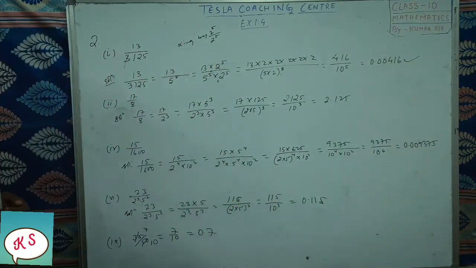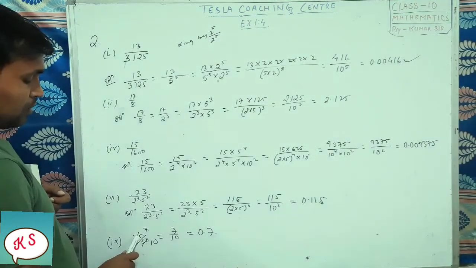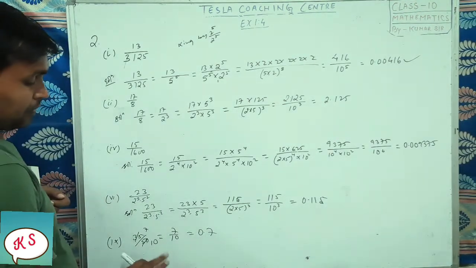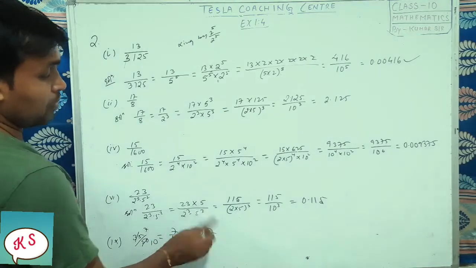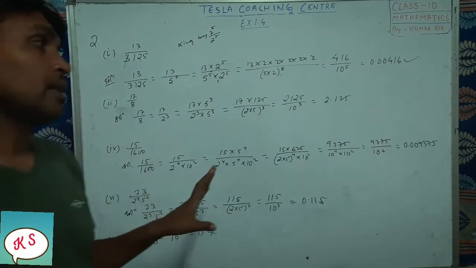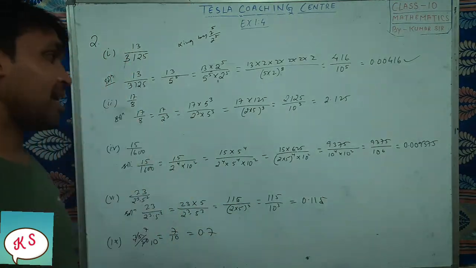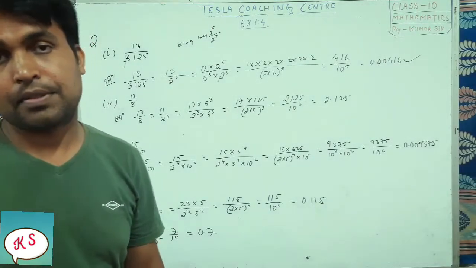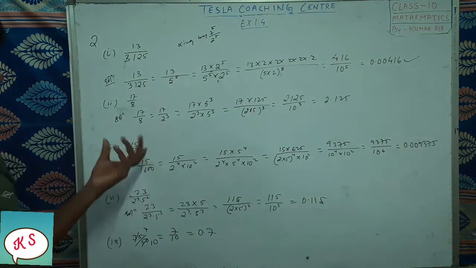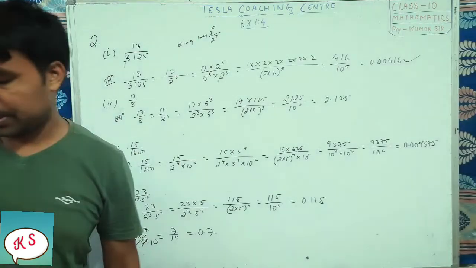The last, question number 9, was 35 by 50. So 5 7s are 35, 5 10s are 50. 7 by 5. So the decimal will be 1 place. Okay, I hope you have understood. This exercise is very easy. Sometimes in the exam in CBSE and all, they used to ask for 1 mark, and it may also come in your board exam for choose the correct, 1 mark. So it's important, you should learn it. Okay.